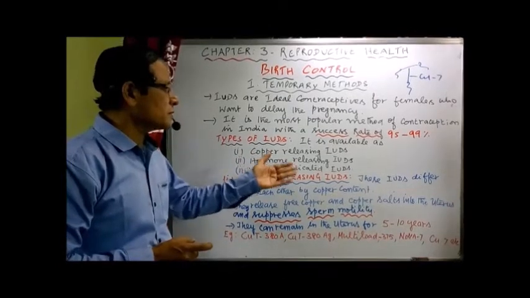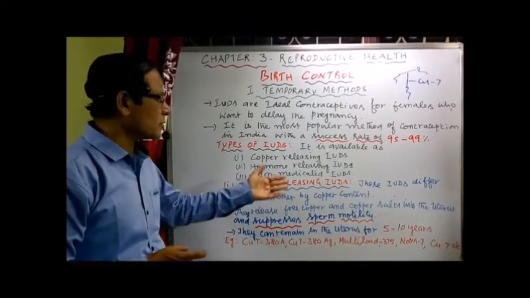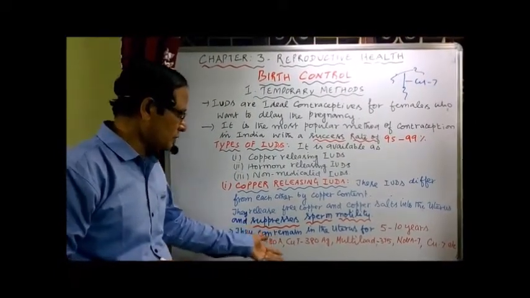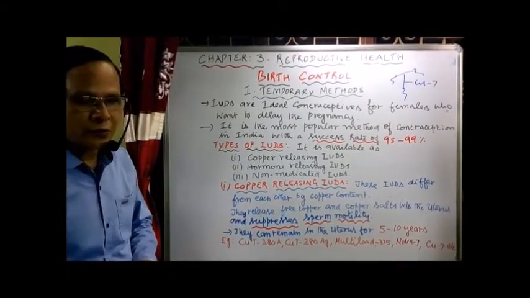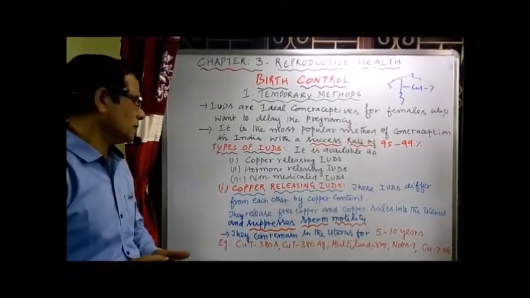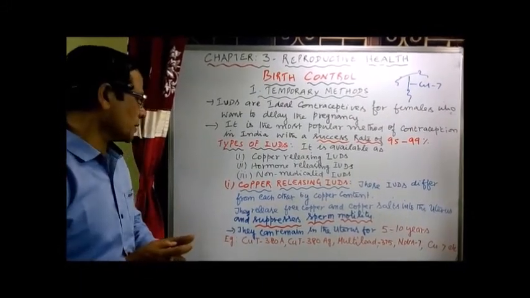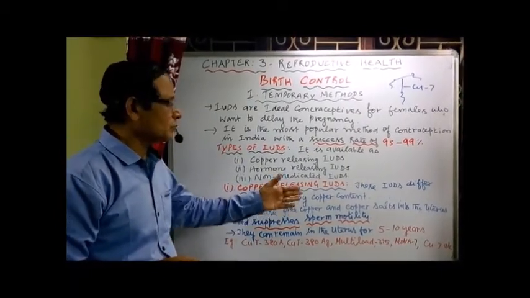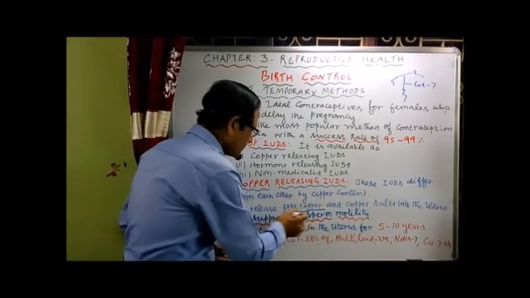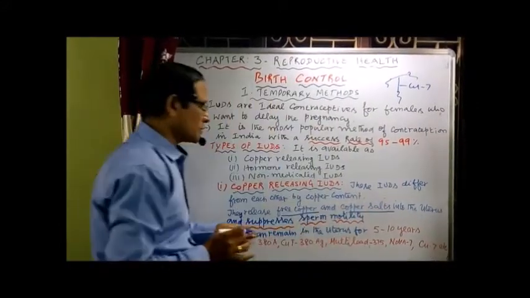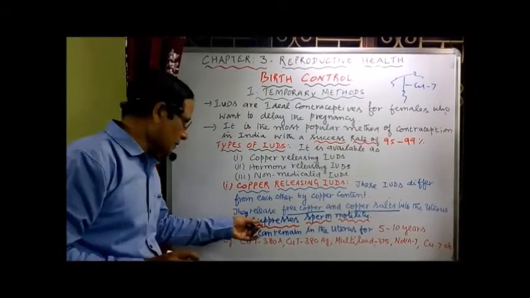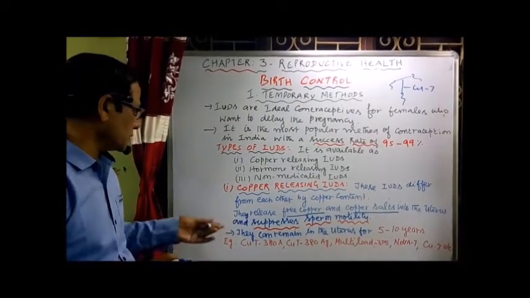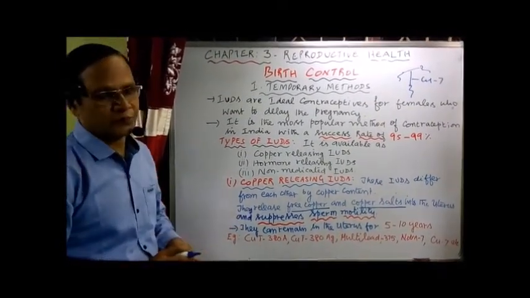So copper releasing IUDs differ from one another by copper content. We have different types, for example CuT380A, CuT380Ag, Multiload 375, Nova T, CU7, etc. They differ from each other by the copper content. All these release free copper and copper source, and these free copper and copper source in the uterus suppress the sperm motility. That's the role played by them.